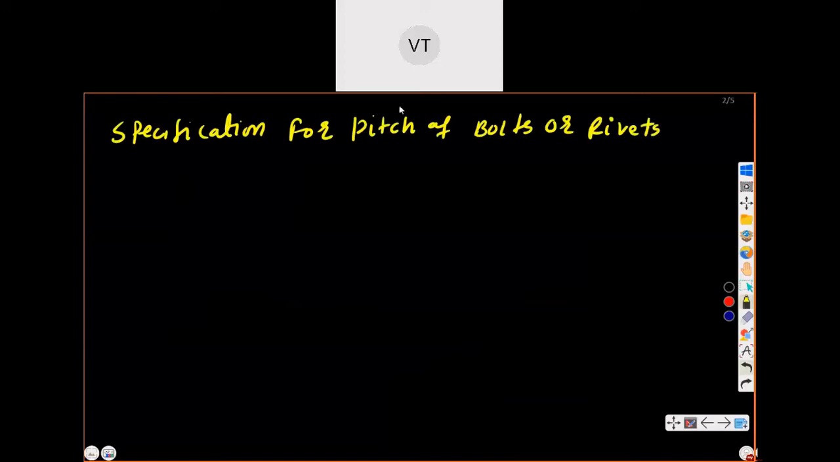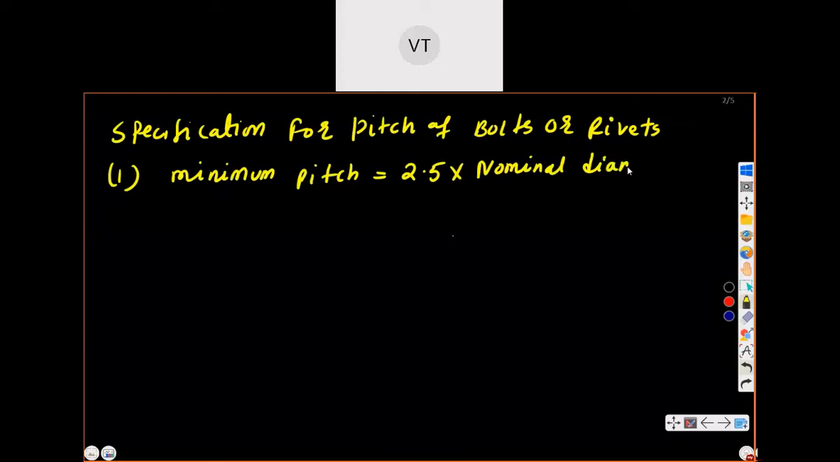So we'll start. Now see. So first is minimum pitch. Already we discussed this, minimum pitch is 2.5 into nominal diameter of bolt. Nominal diameter of bolt.